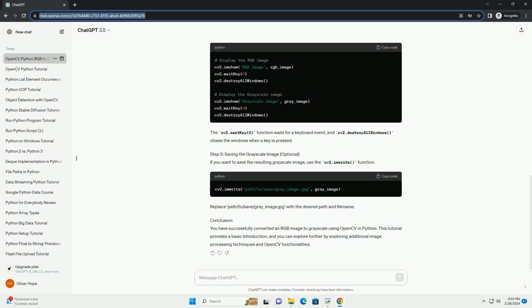Conclusion. You have successfully converted an RGB image to grayscale using OpenCV in Python. This tutorial provides a basic introduction, and you can explore further by exploring additional image processing techniques and OpenCV functionalities.